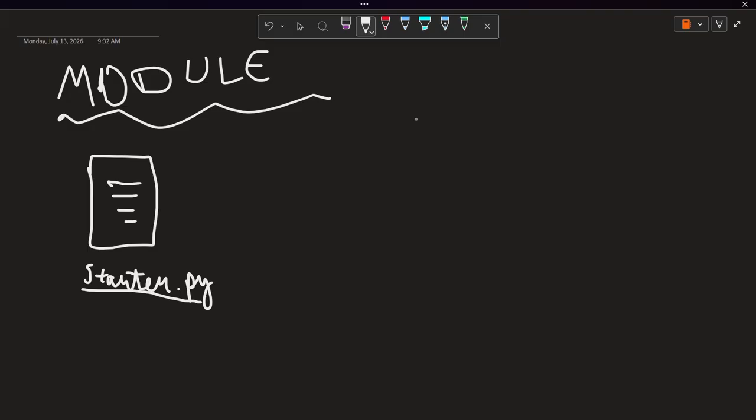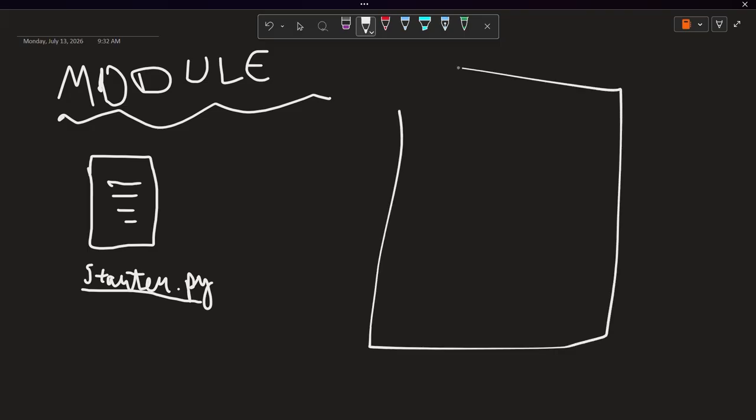I need to use it in my code. Okay, so what I will do is I will simply write import, and then the name of the file. So that code will be imported here.